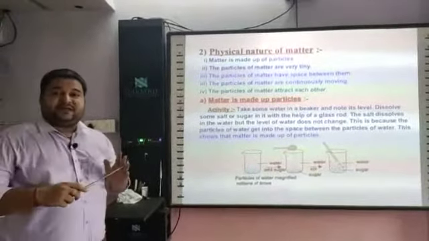Similarly, the second one: particles of matter are very tiny. Again, one activity: take water in a beaker, add a few drops of potassium permanganate. It is a chemical. The color of potassium permanganate is purple. In place of potassium permanganate, you can take ink as well. So take 100 ml water in 4 to 5 beakers, add 10 ml potassium permanganate in the first beaker.